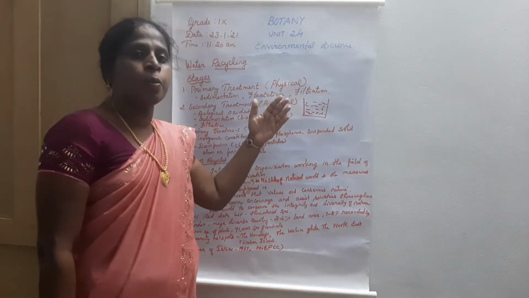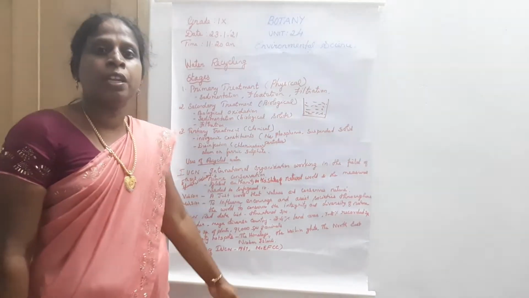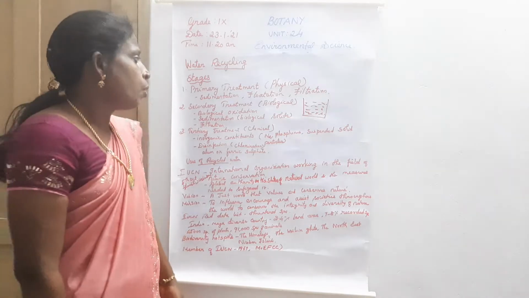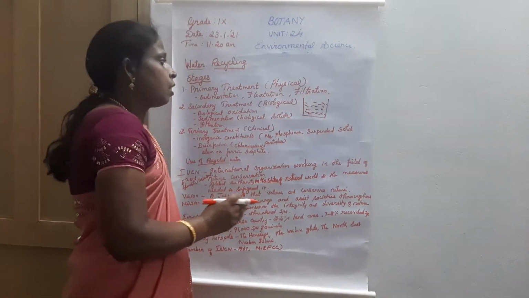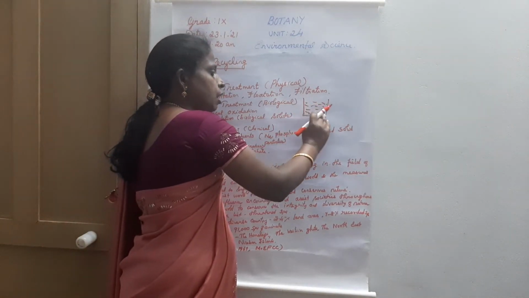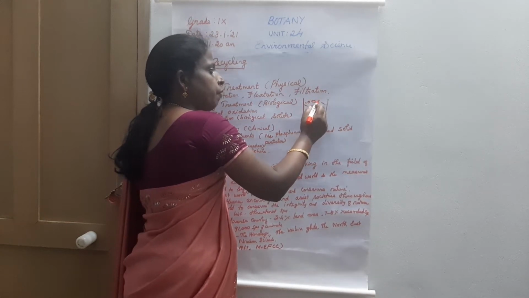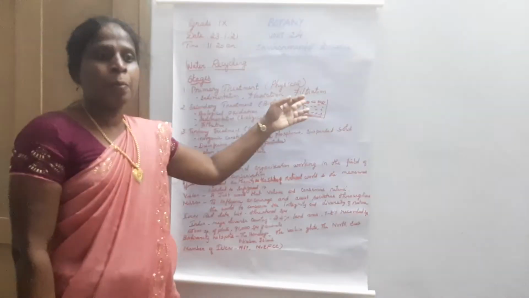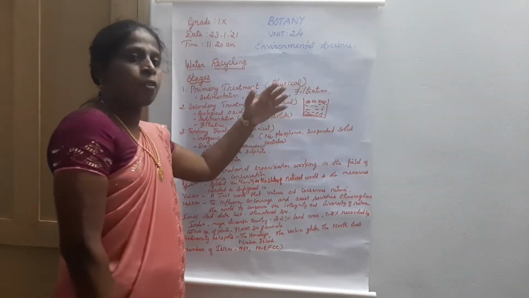The heavy solid particles are sedimented at the bottom of the tank, and the lightweight solid particles are floating on the surface of the water. By the sedimentation process, the heavy particles settle at the bottom, and lightweight particles such as oil, grease, paper and plastic bags float on the surface.